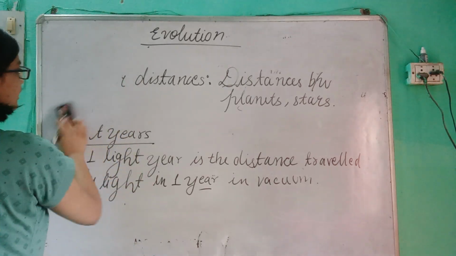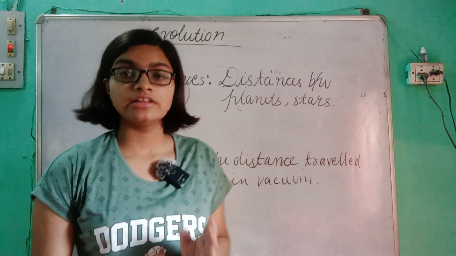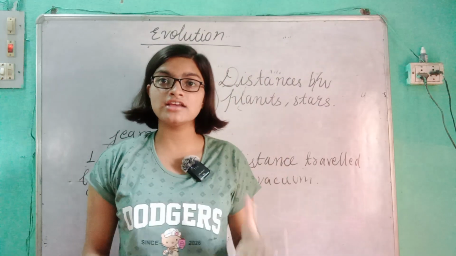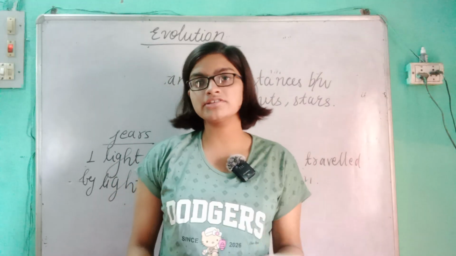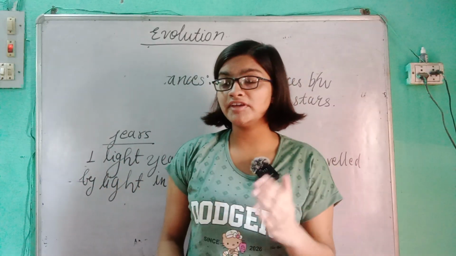Whenever we look towards the stars, in a way we are peeping into our past. That is, the stars are located very far from us. So when we look at the stars, the light traveling towards us travels trillions of kilometers and then reaches our eyes. So this means that when we look at the stars, we are peeping into the past.